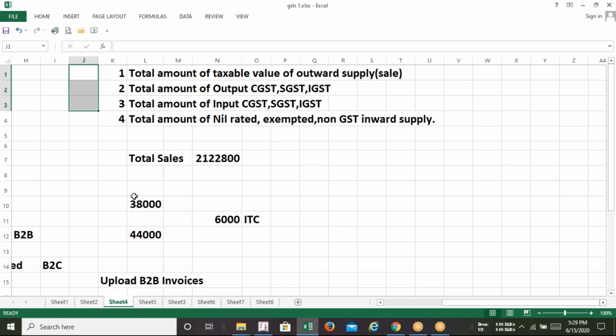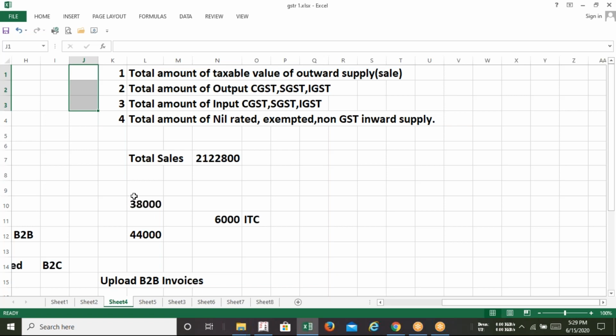This information has to be collected on a monthly basis, and right now we are going to file the return for the month of March, because we have a pending return from March also. That's why we need to prepare that. And after that, all amounts of output CGST, SGST and IGST. If we classify our tax on the basis of sale and purchase, there are two popular classifications: output tax and input tax.